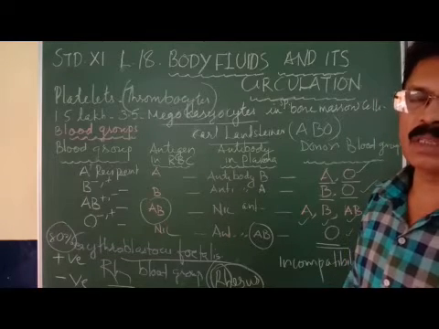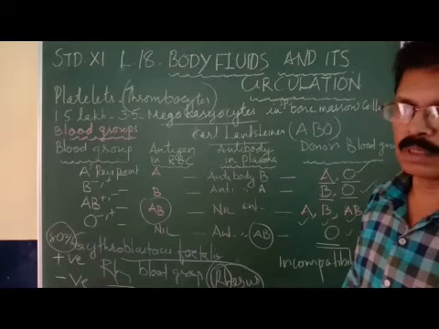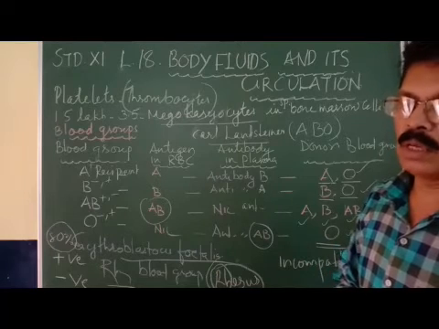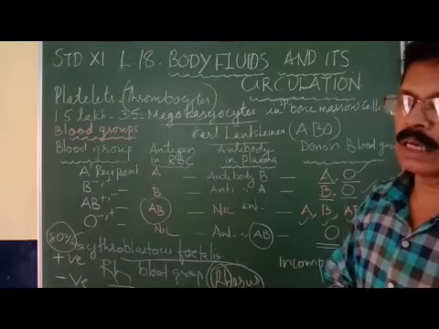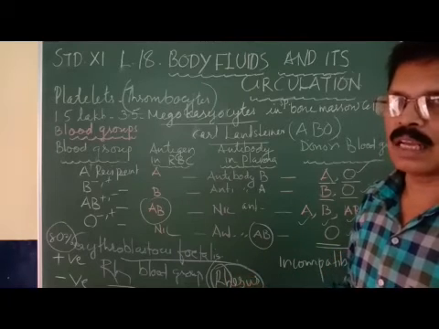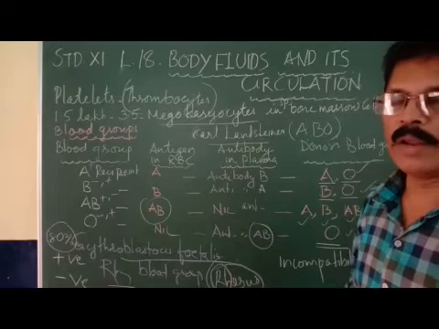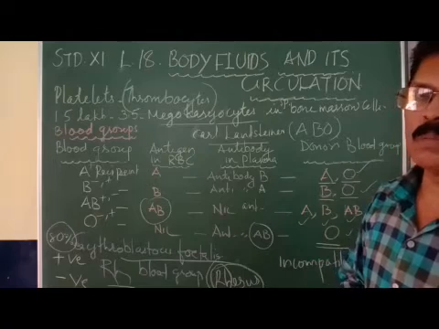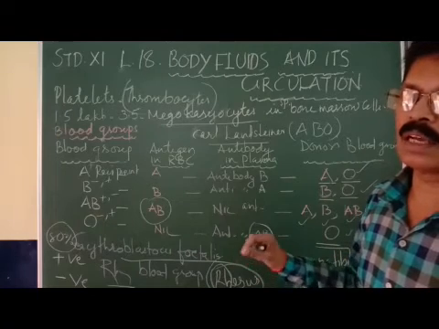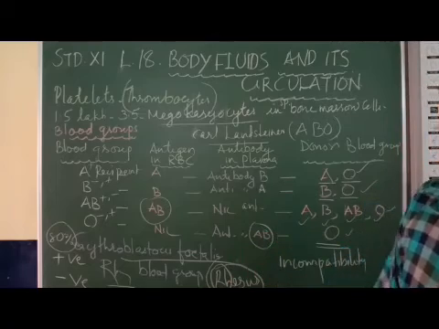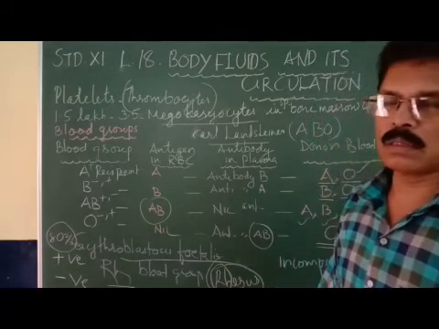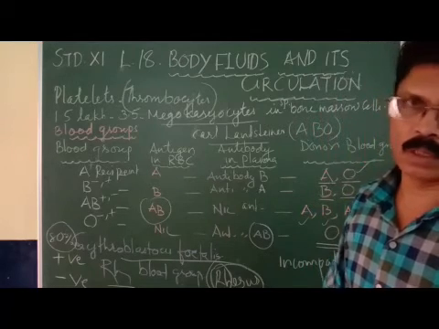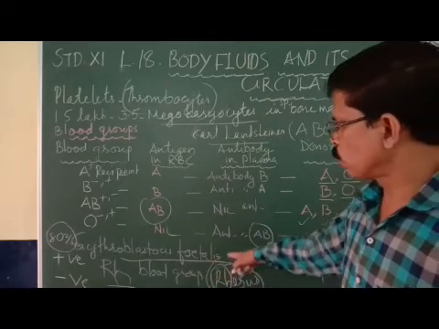The second time when the mother conceives, it is the same blood group, the mother is Rh negative, but Rh antibody is there in the mother's blood. Suppose the second fetus is Rh positive. This Rh antibody already in the mother's blood will enter the fetal blood and destroy the Rh antigen of the fetus. The fetus may die before the birth or after the birth. This condition is called erythroblastosis fetalis.